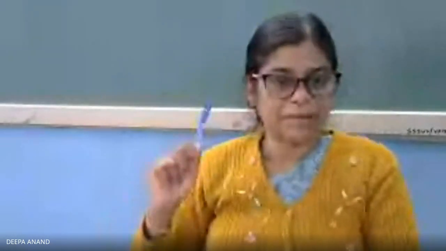You just answer me this question. When total product is the maximum, MP is? Zero. Yeah, it is 0.